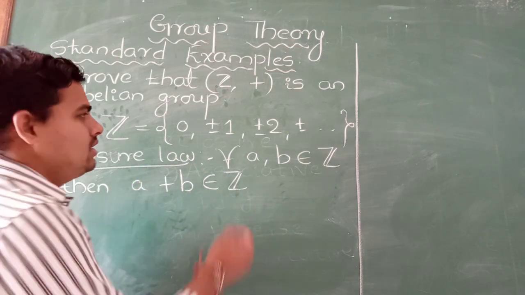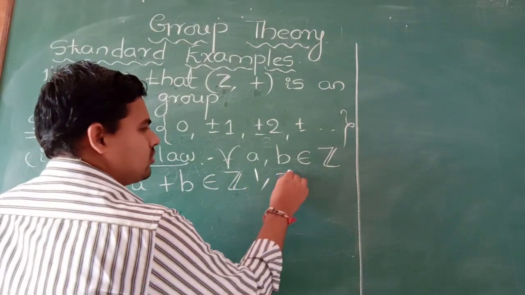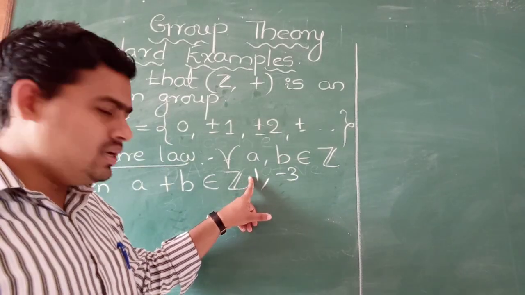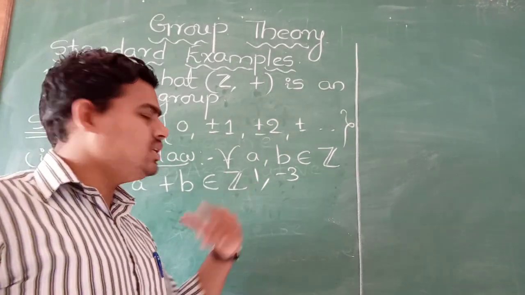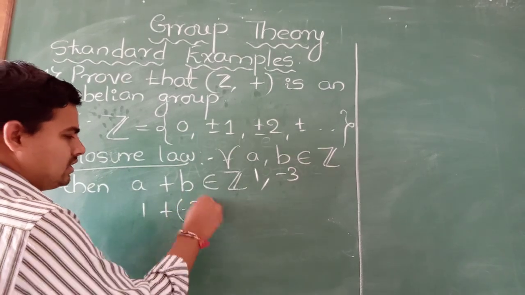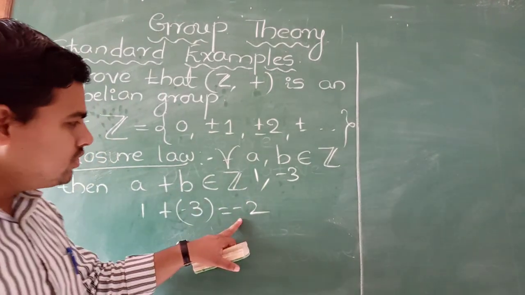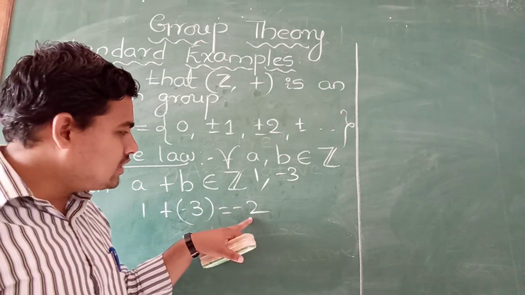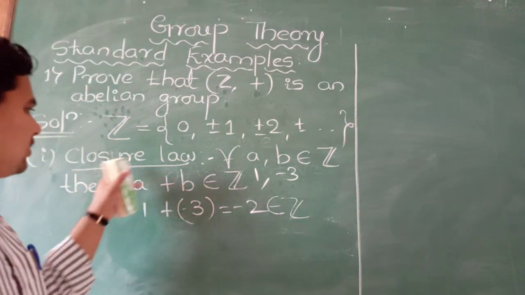I will give you an example for this. I will take A is equal to 1 and B is equal to minus 3. A is one integer and minus 3 is also another integer. With these 2 integers, what do we get? A is 1 plus B is minus 3. 1 plus minus 3 is minus 2. Is it an integer? Yes, obviously. Minus 2 is also an integer. Therefore, this also belongs to Z. This is an example for closure.